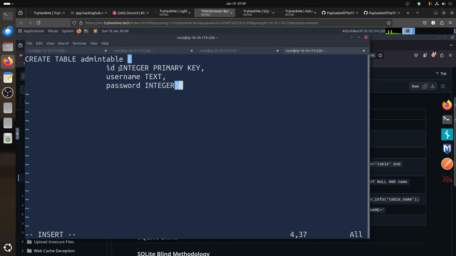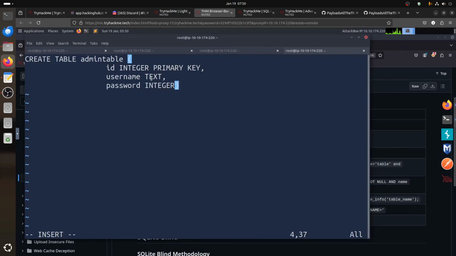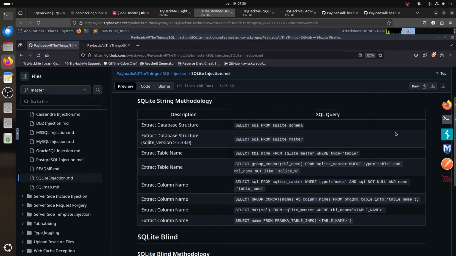We have an admin table, ID integer primary key, username, and this is the extracted database structure. So from the version, I assume this one. Which one did we do? We did the master. So we assume it's a new SQLite, so it's not an old version. The assumption is, if someone installed a new room, you're not going with an old one. But the strange part is we got an admin table, of course, for the room table, but what happened to the user table? We don't have it.